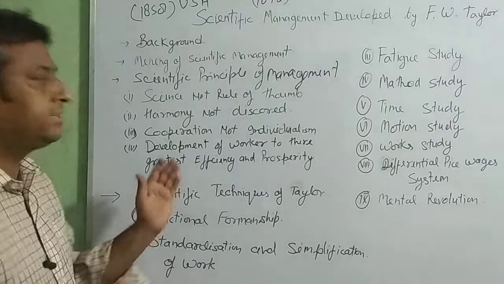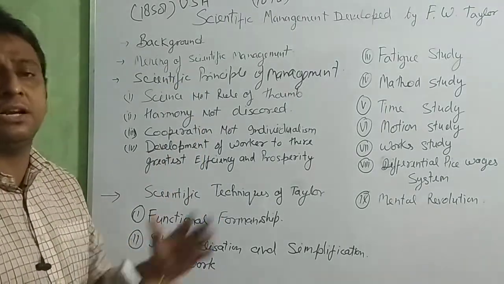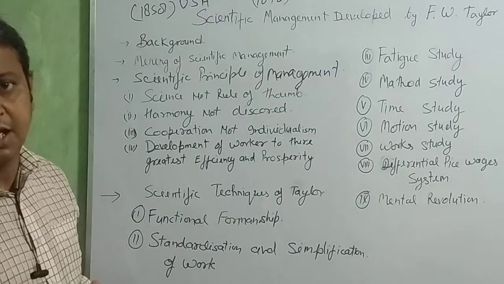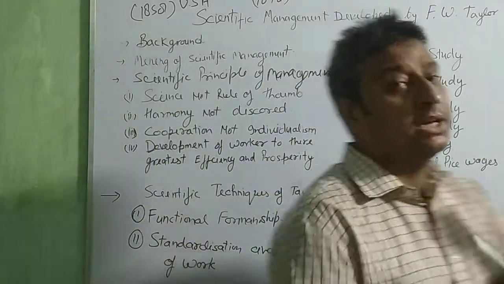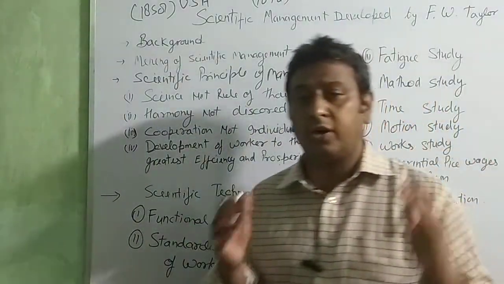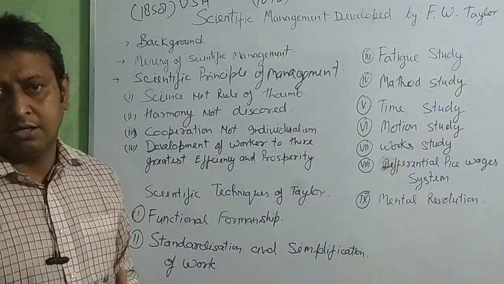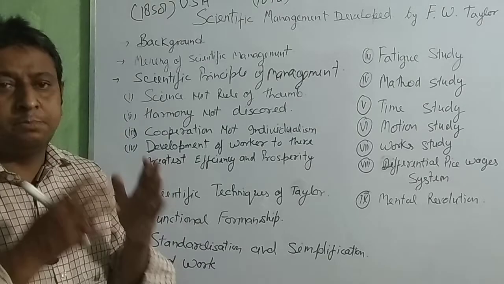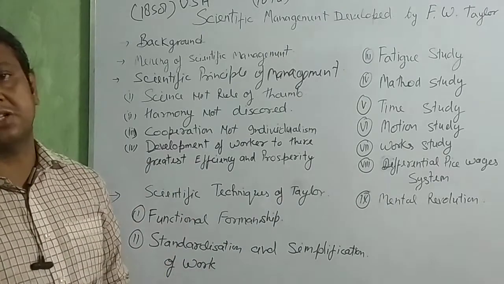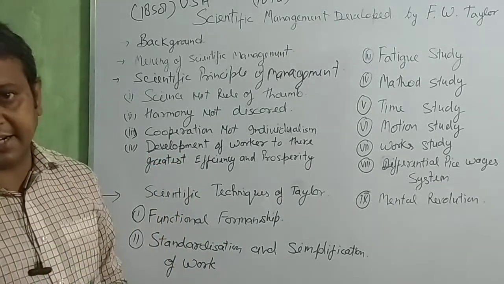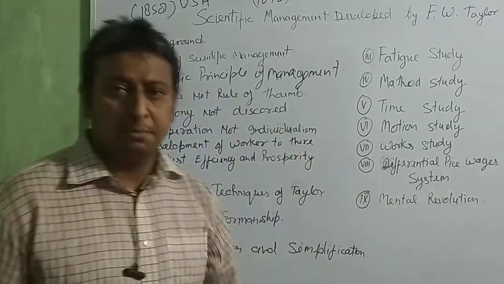Then we can easily utilize all the principles of science in our management, in our organization. If we utilize this, science not rule of thumb, it means the principle we utilize in a business is not rigid. It is set on the basis of the atmosphere, size, system, and all the situations that affect that organization. On the basis of that, we utilize the scientific principle.